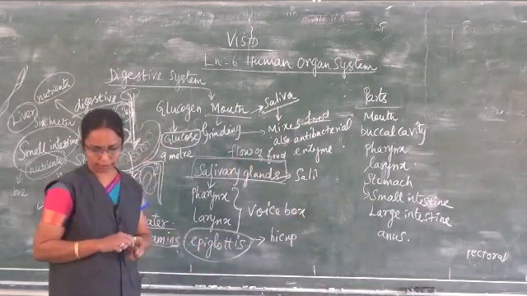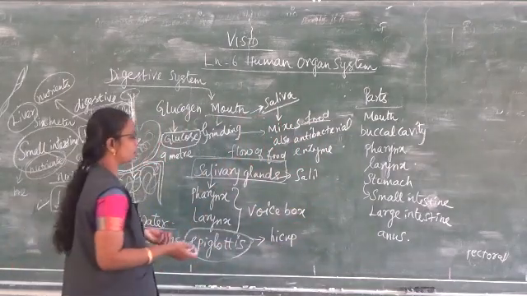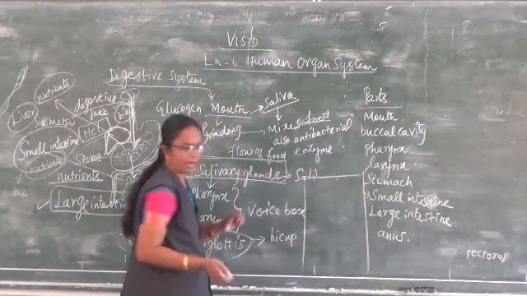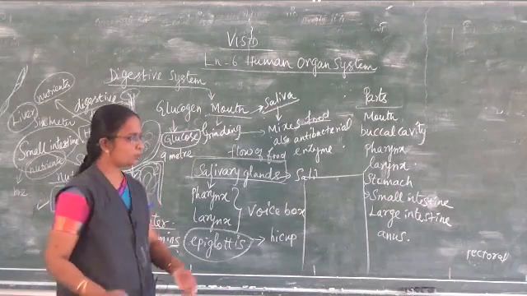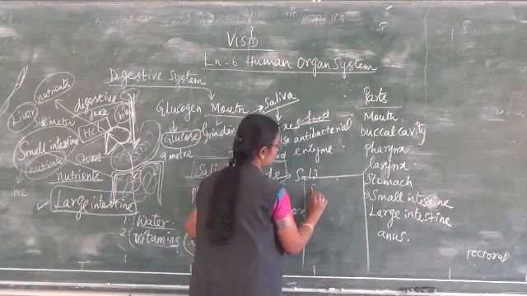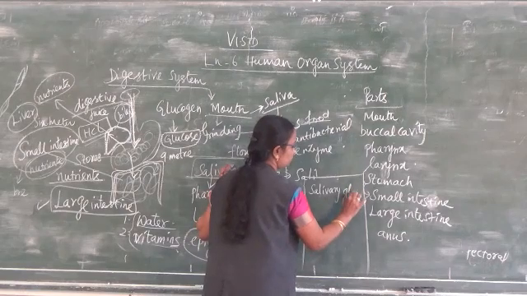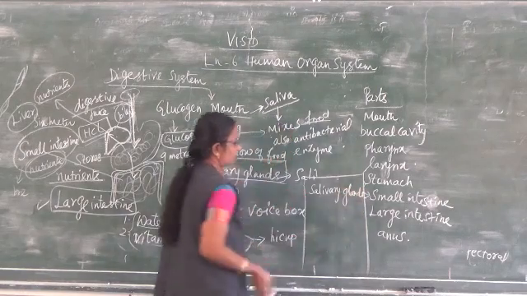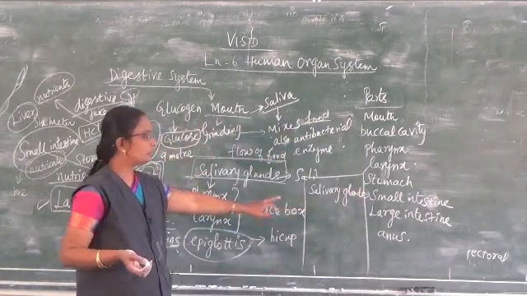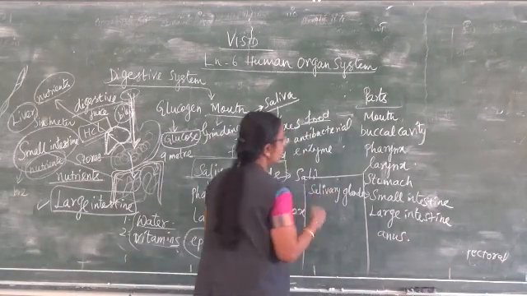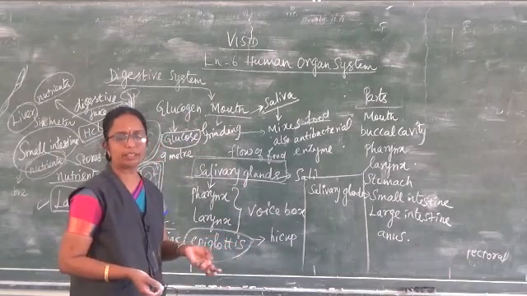And then what are the associated glands that are useful for digestion? The first one, salivary glands. What do they secrete? They secrete the saliva. Salivary glands produce saliva which mixes along with the food.